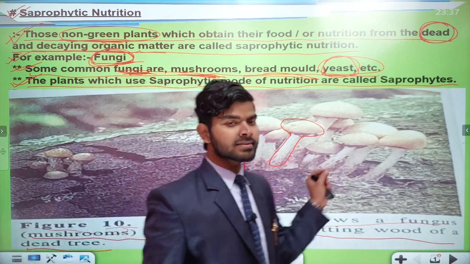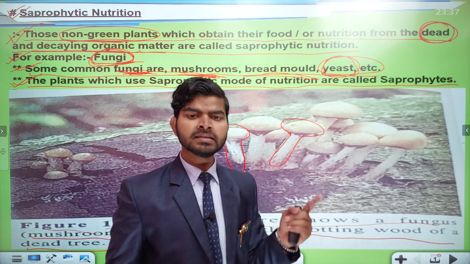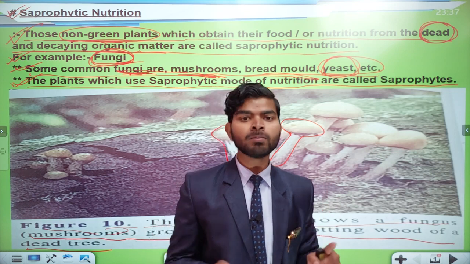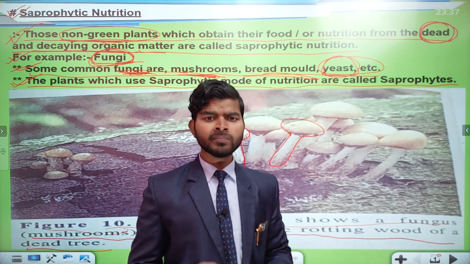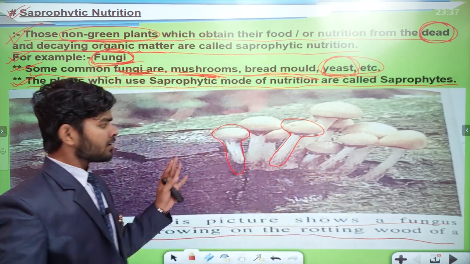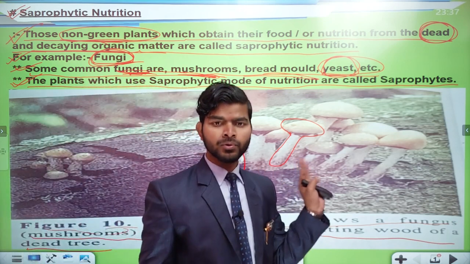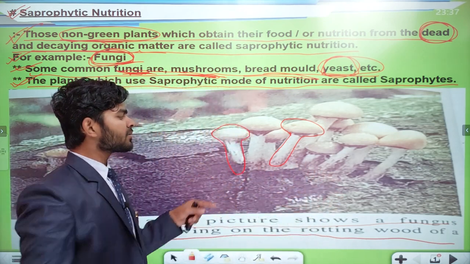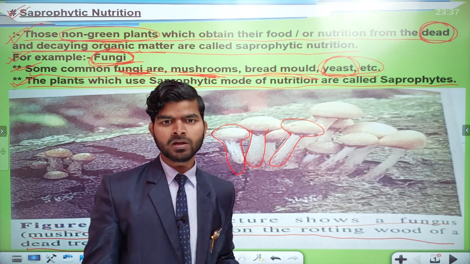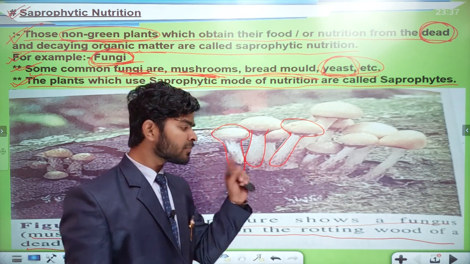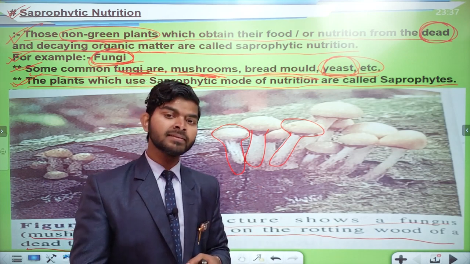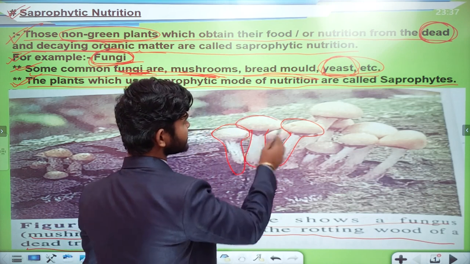And one more thing about these mushrooms. Mushrooms mainly grow easily in rainy seasons. So in the rainy season, if by chance you go to a village, you must visit near your common pathways, your roadways, and beside these roadways you can easily see these structures, how mushrooms look. Or you should visit a place where cow dung is collected in huge amounts. Over that cow dung, mushrooms can grow easily.